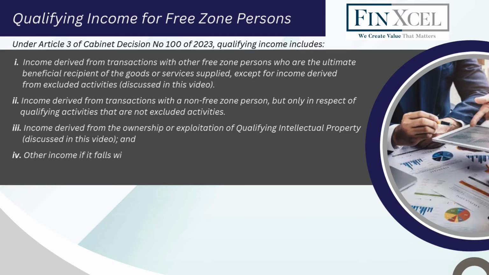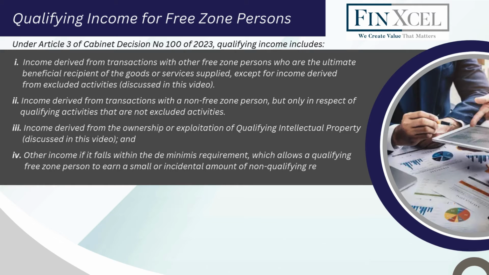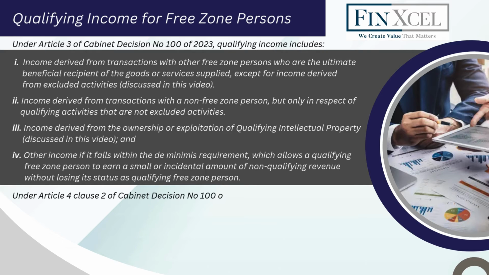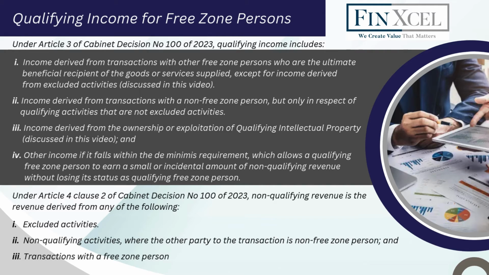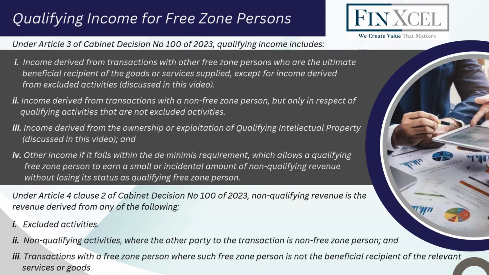Other income if it falls within the de minimis requirement, which allows a qualifying free zone person to earn a small or incidental amount of non-qualifying revenue without losing its status as qualifying free zone person. Under Article 4, Clause 2 of Cabinet Decision No. 100 of 2023, non-qualifying revenue is the revenue derived from any of the following: excluded activities, non-qualifying activities, where the other party to the transaction is non-free zone person, and transactions with a free zone person where such free zone person is not the beneficial recipient of the relevant services or goods.